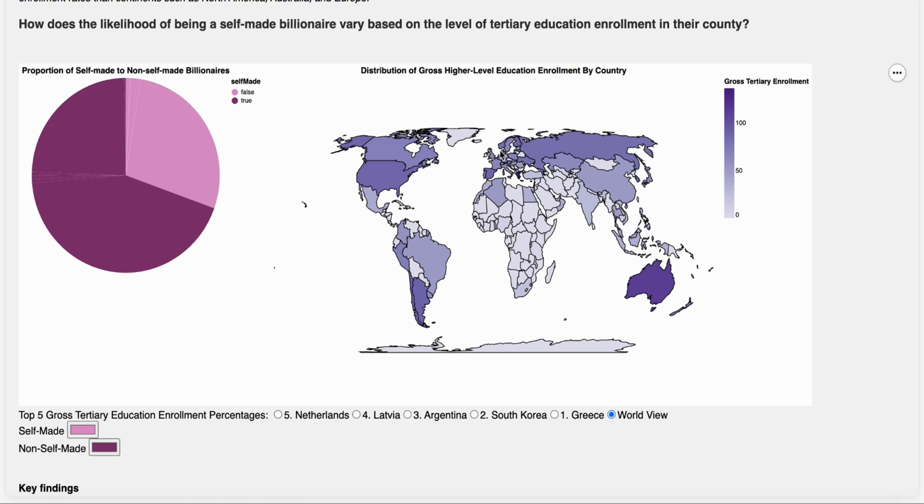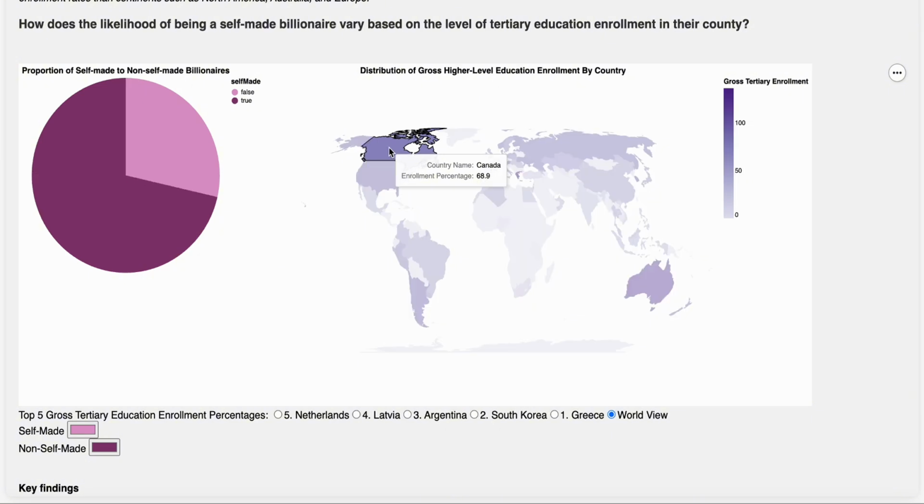And as you can see from my charts, I built out a pie chart of self-made to not self-made billionaires, as well as a choropleth showing all the countries. For the choropleth, I have a tooltip. It lists the country name and the enrollment percentage for each. And as you can see, there's a bidirectional interaction with the pie chart that shows the country given.